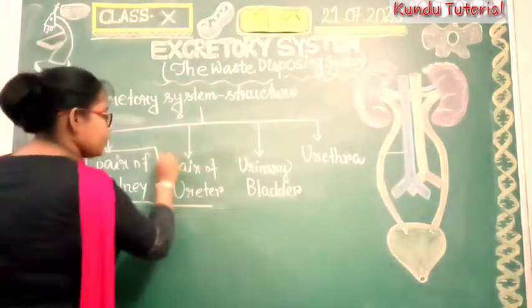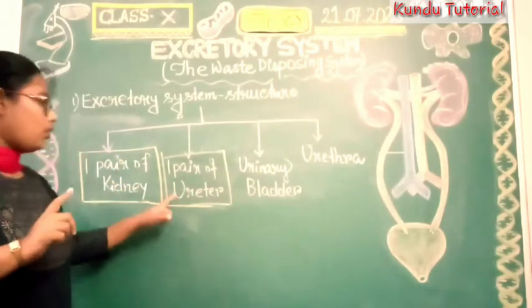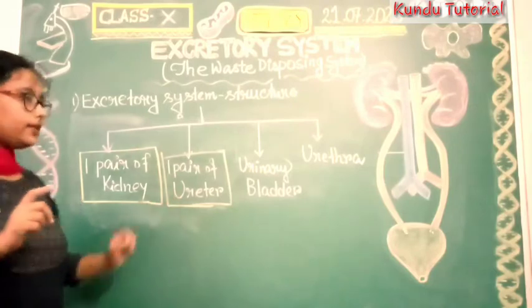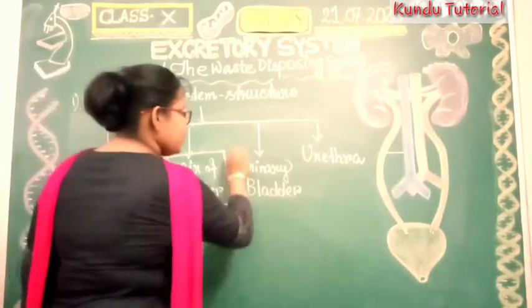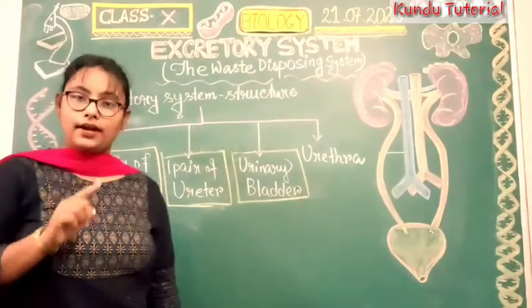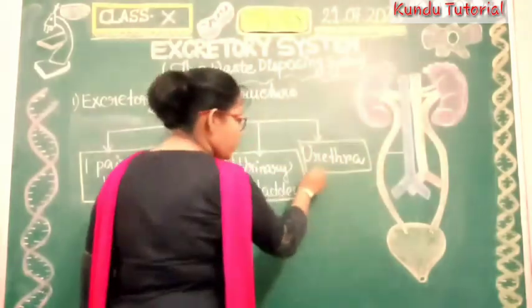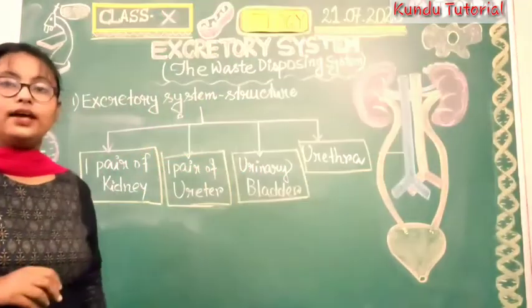So again I am recalling, one pair of kidney will be there, one pair of ureter will be there, one sac-like structure, the urinary bladder, will be there, and one pore-like structure will be the urethra.